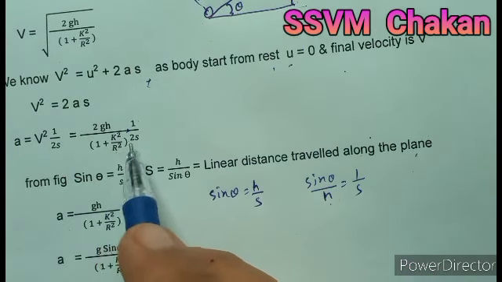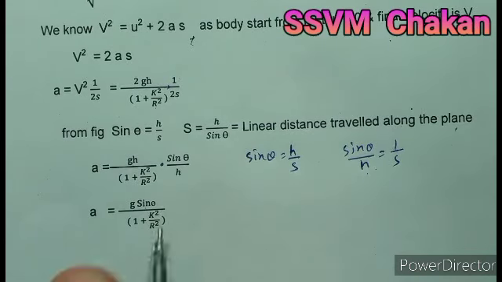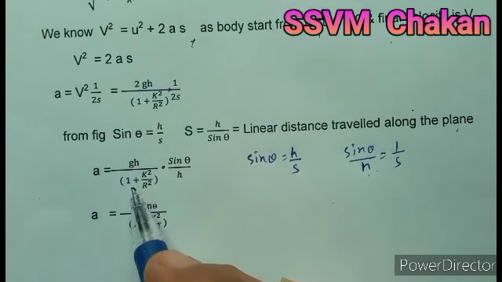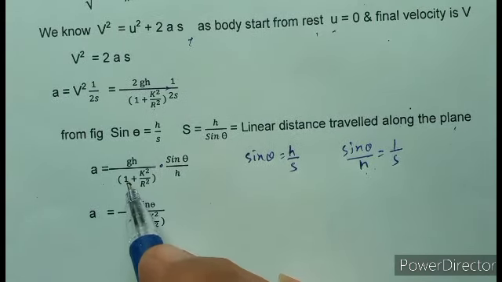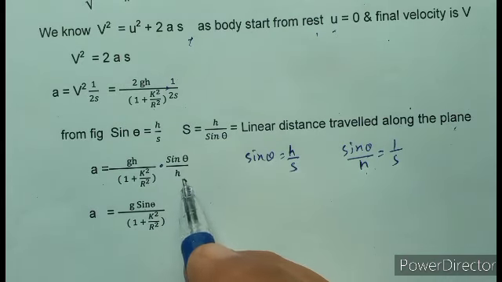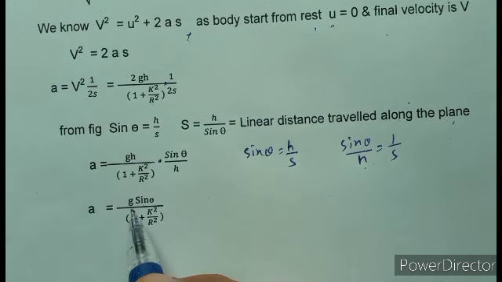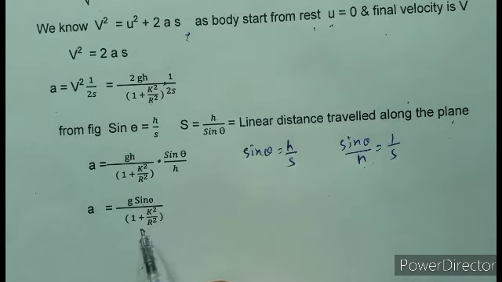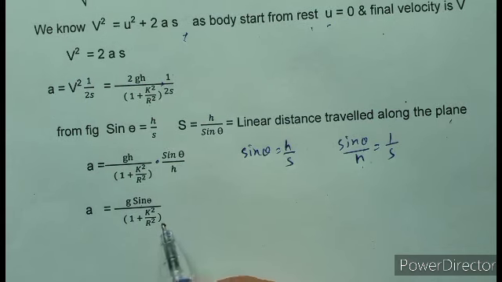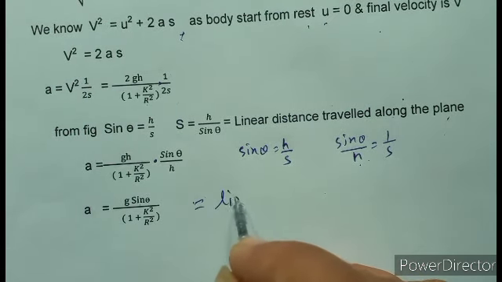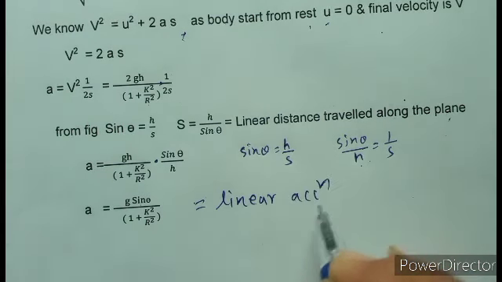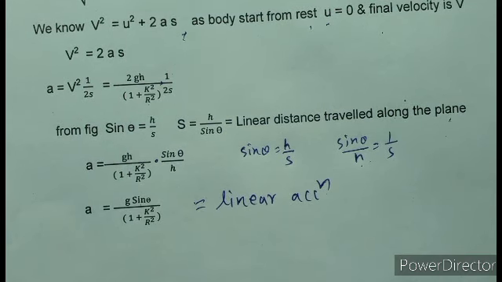Substitute in the above equation, 2 cancels. a is equal to gh divided by 1 plus k²/r², times sin θ divided by h. h cancels, and you get a equal to g sin θ divided by 1 plus k²/r², which gives you the linear acceleration when the body is rolling down on an inclined plane.